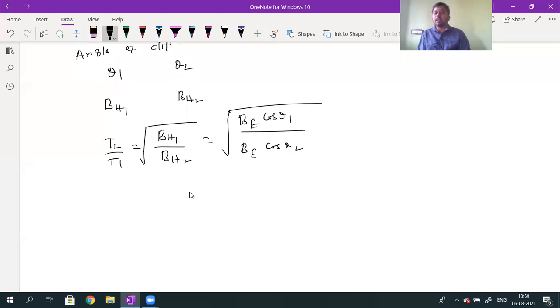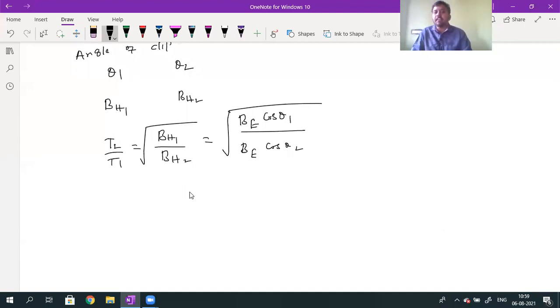What is the ratio of the time period of oscillation of the same bar magnet at two different places? T2 by T1 is given by root over BH1 divided by BH2, which can also be written as root over BE into cos theta 1 divided by BE into cos theta 2. Is this point clear?